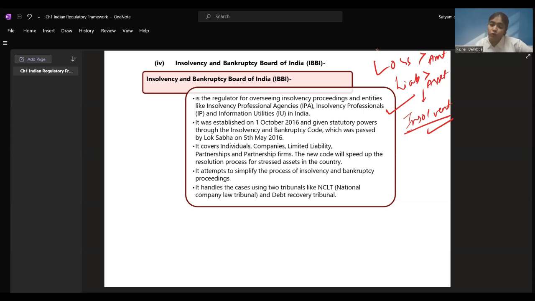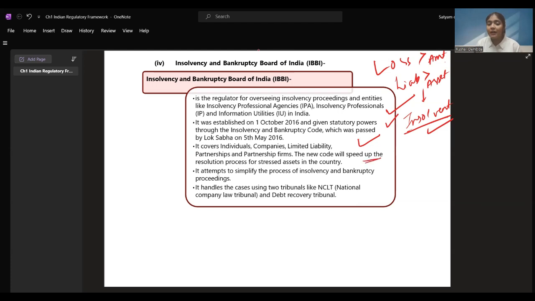There are some information utilities which are set up for gathering all the information of the companies. The Board is governed under the Ministry of Finance. It was established on 1st of October 2016 and given statutory powers through the Insolvency and Bankruptcy Code, which was passed by the Lok Sabha on 5th of May 2016. So they got the statutory powers on 5th of May 2016, right? It covers individuals, companies, limited liability partnerships and partnership firms.